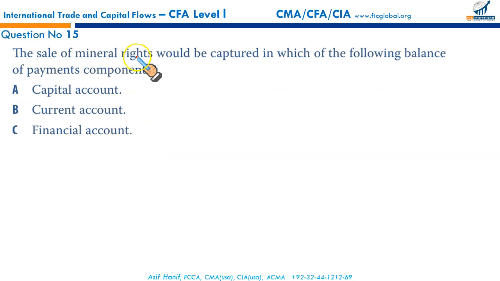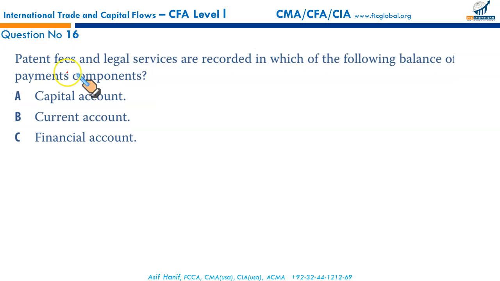The sale of mineral rights would be captured in which of the following balance of payment components? Well, clearly it's the capital account. The capital account measures capital transfers and the sale and purchase of non-produced, non-financial assets such as mineral rights and intangible assets. Next is the correct option.